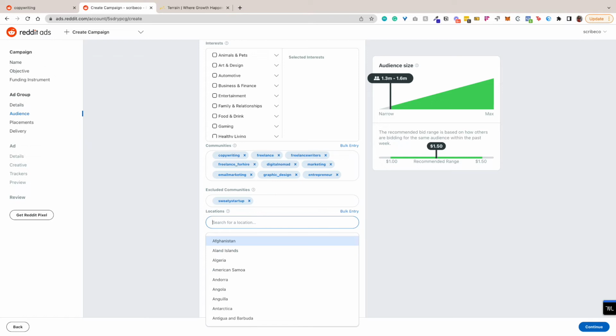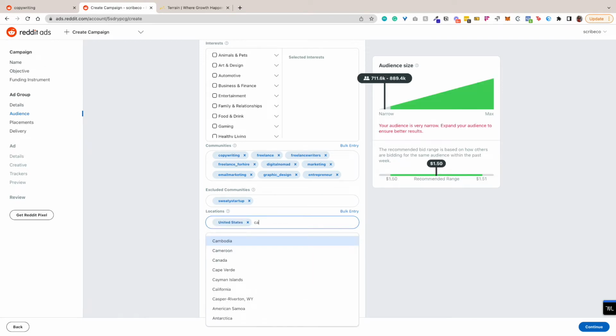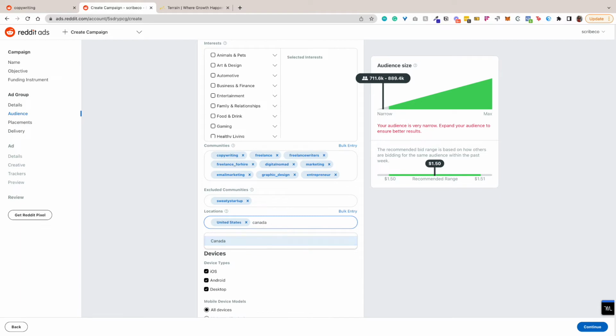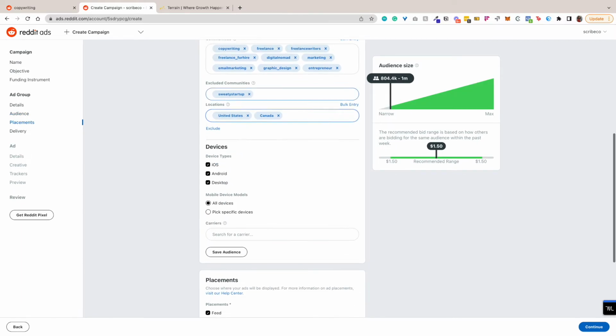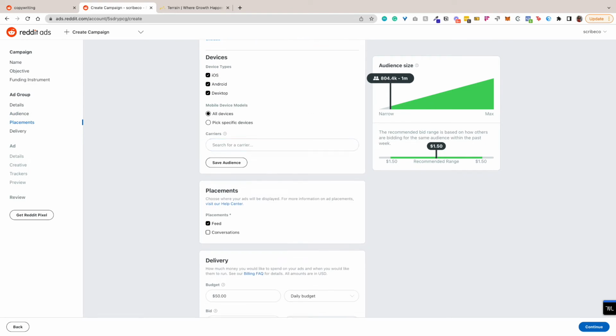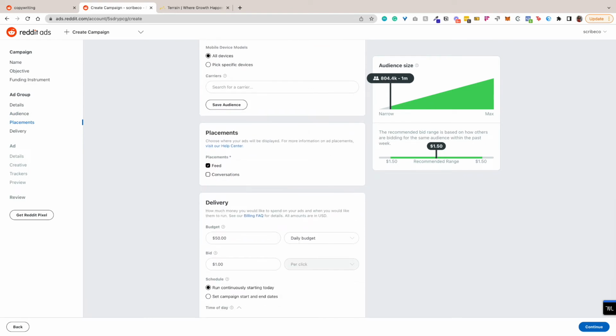And then we're going to be looking at specifying some locations. Now we don't necessarily have to do this, but I'm curious to see what this gives us. All right, so US and Canada, and then I'm not going to mess with any of this. And then let's talk about placements. So I want to do both feed and conversation placements.